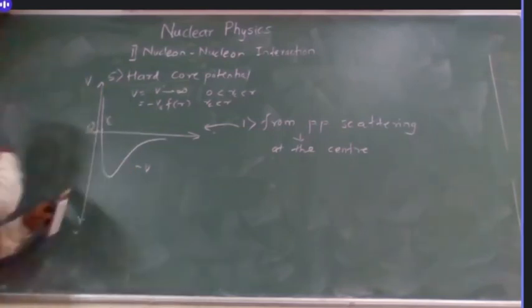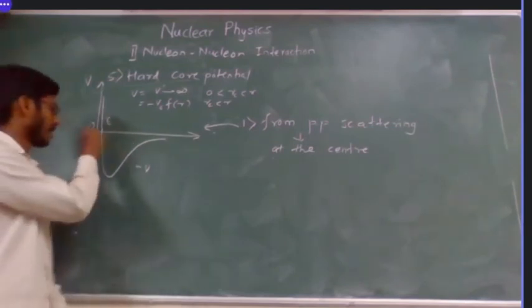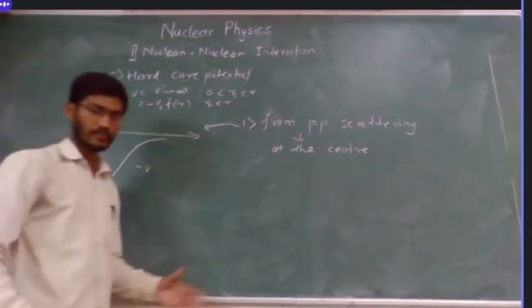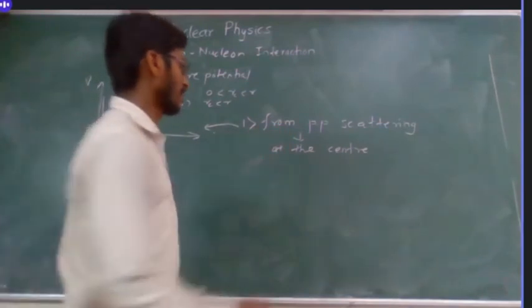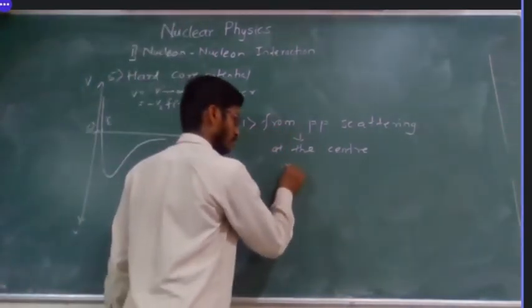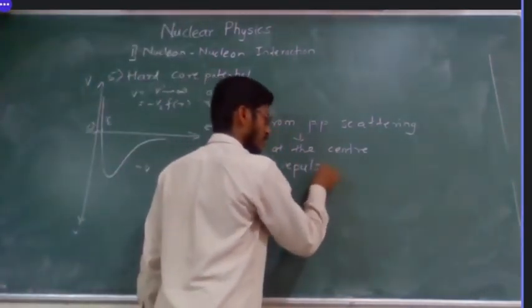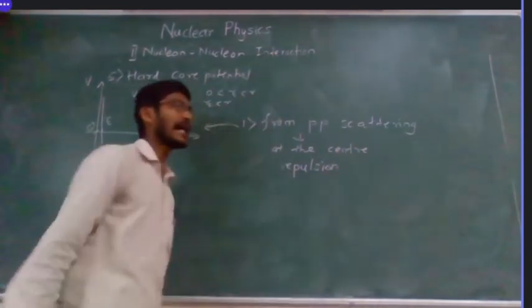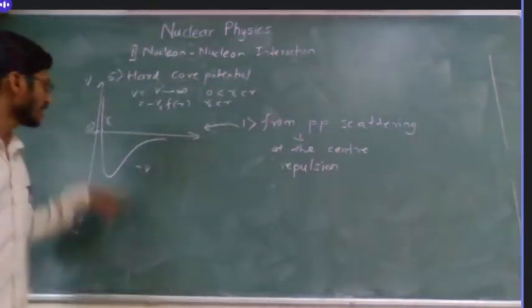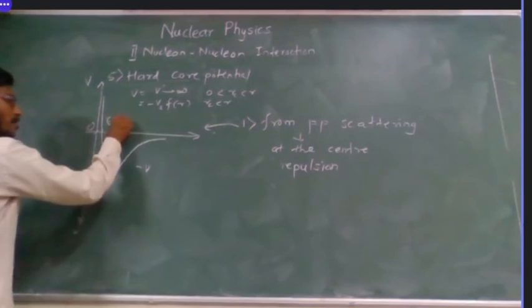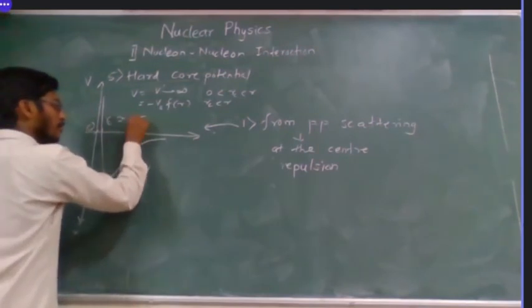So it should not come any closer than this. At the center there is some repulsive force, some repulsion at very short distance, and this RC has a value of 0.5 femtometer.